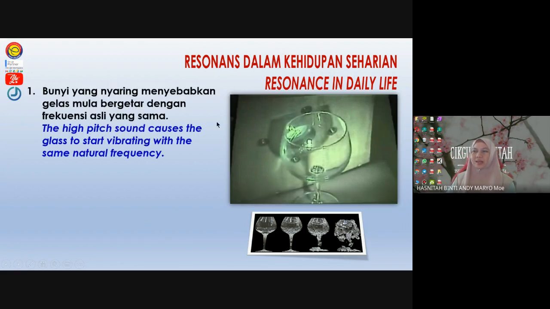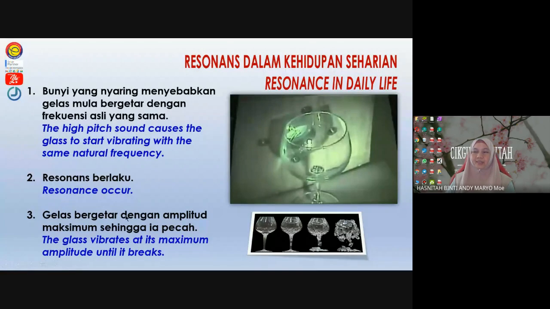What causes the glass to break? The high pitch sound, high pitch means high frequency, causes the glass to start vibrating with the same natural frequency. So then resonance occurs. When resonance occurs, the glass vibrates at its maximum amplitude until it breaks.